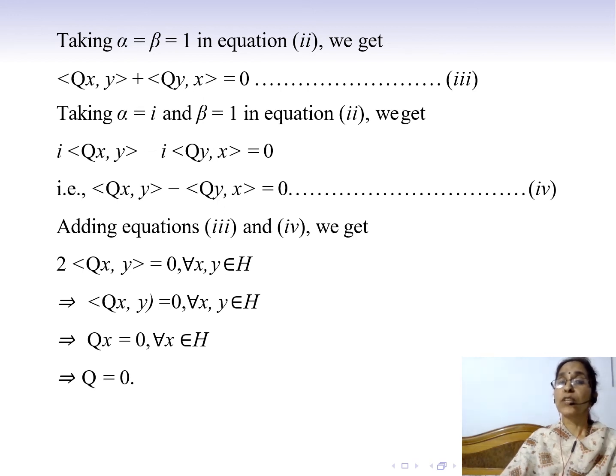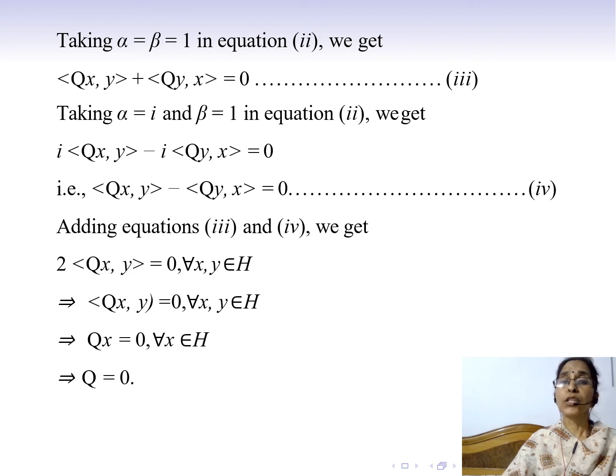That means the complex conjugate of i is minus i. So here we have minus i inner product Qy x is equal to 0. That is, the inner product of Qx y minus the inner product of Qy x is equal to 0, cancelling i in the whole equation. So we get the fourth equation.